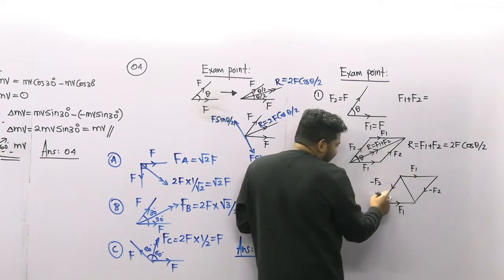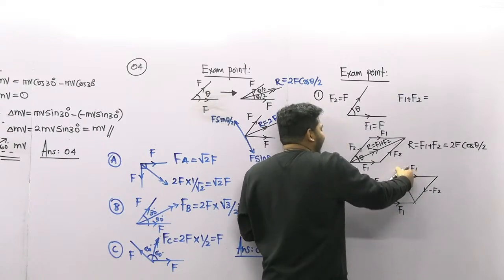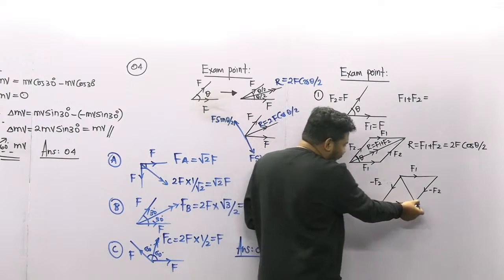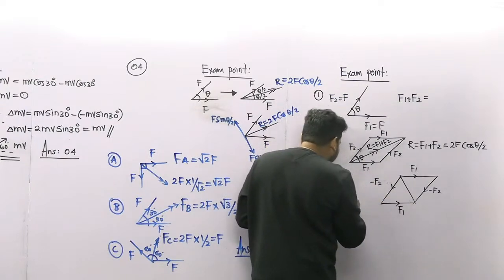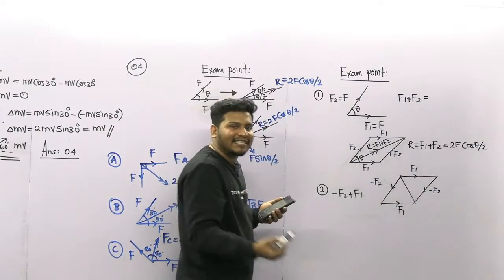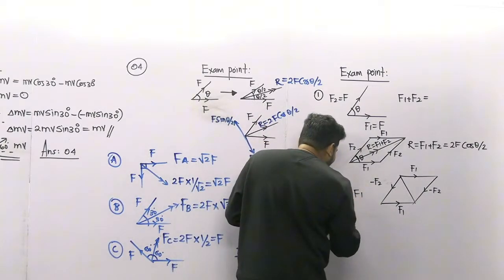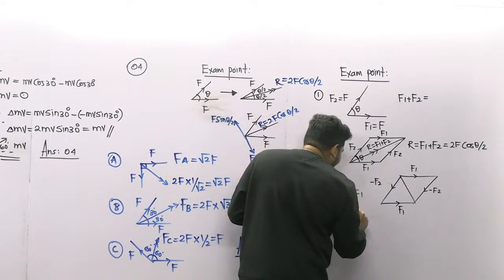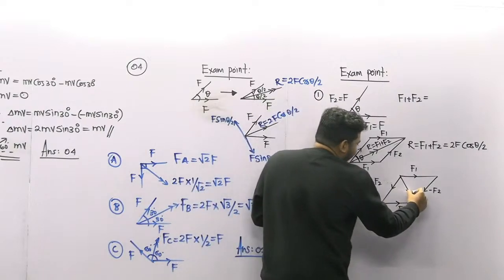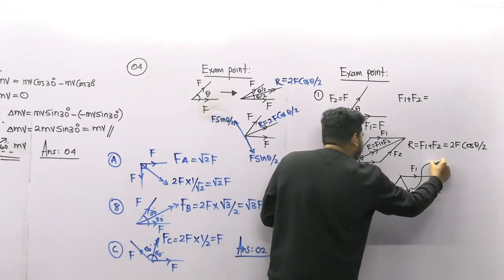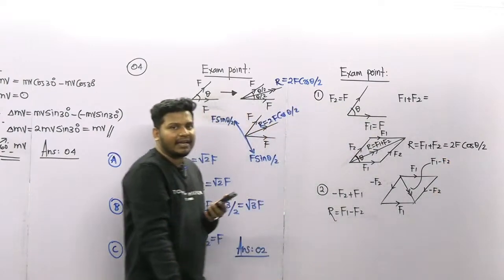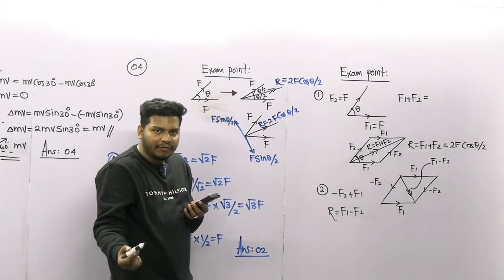How to add the vectors? Look at this one. This is minus F2 plus F1. Minus F2 plus F1 is equal to what? F1 minus F2, right? So that is the resultant. So this is the F1 minus F2 here. From this trick, we can get the F1 minus F2 value here.